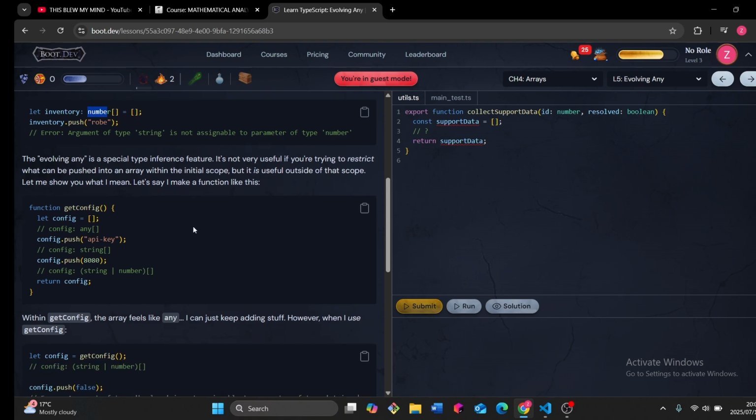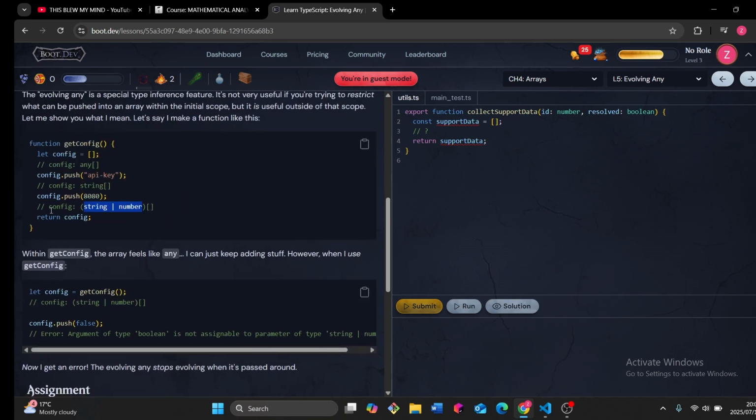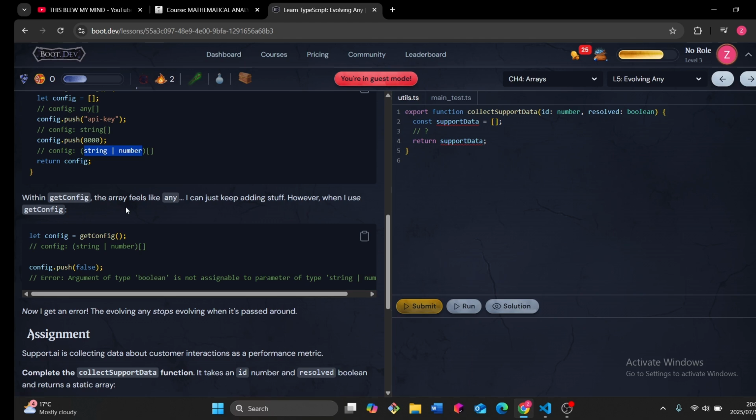Let's say I make the function like this. Function getConfig, where config is an array which should be inferred as any. Then we push a string. We can still push a number. It should just be inferred as a union type, and then we return that array. Within getConfig, the array feels like any. I can just keep adding stuff.